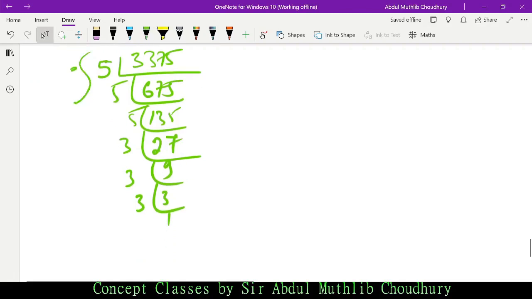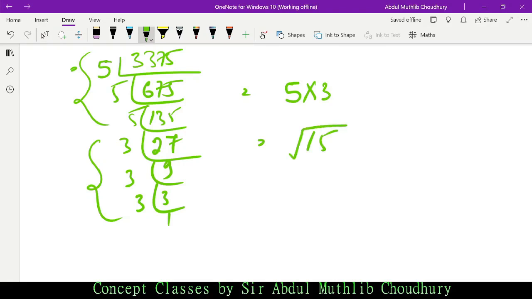Okay, so we have 5 in triplets and 3 in triplets, so 5 into 3 is equal to 15, and the answer is 15 cube.